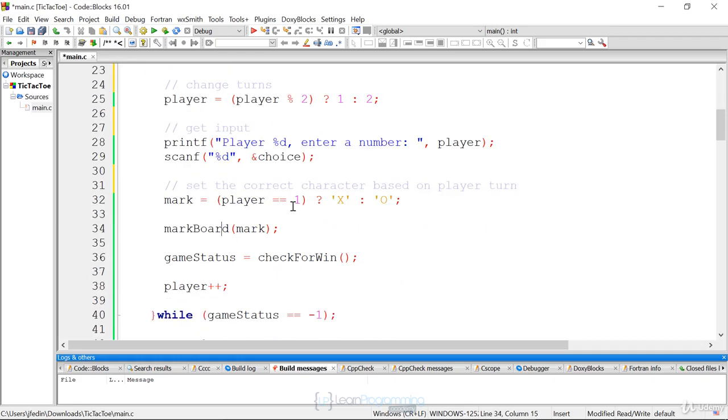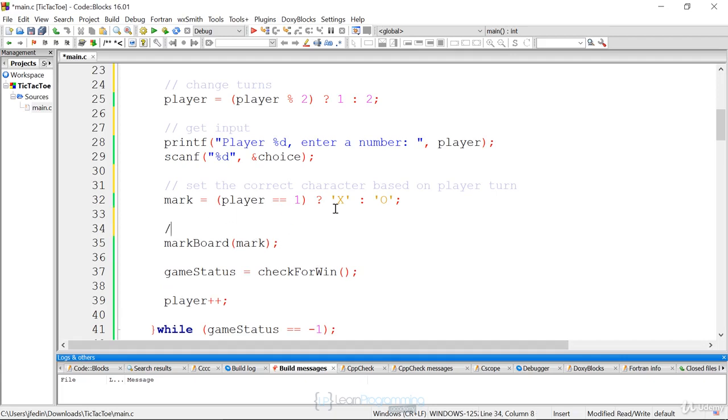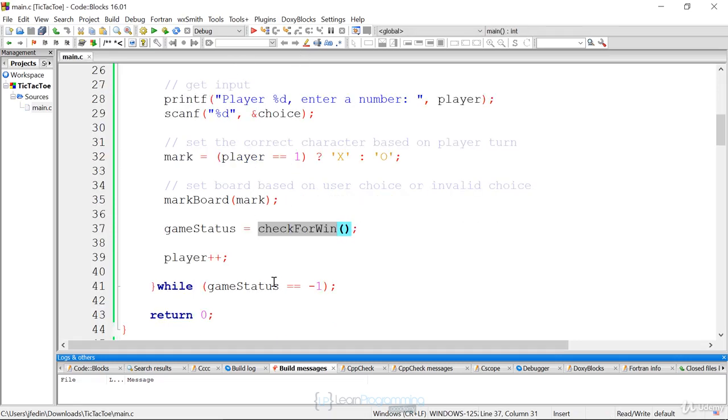And you don't even really need these comments because the functions are so descriptive. Mark board, set the board based on user choice or invalid choice. And then the game status, check for win. Pretty self-explanatory. And then we jump out if the game is over.